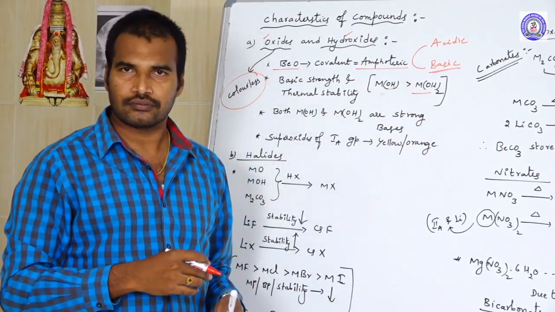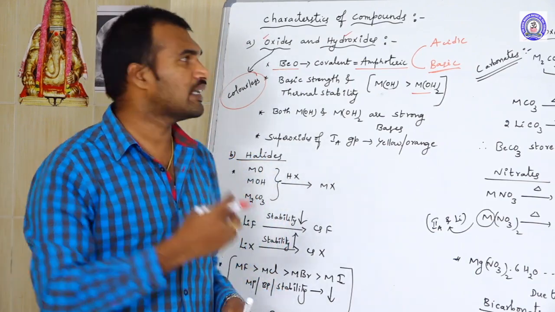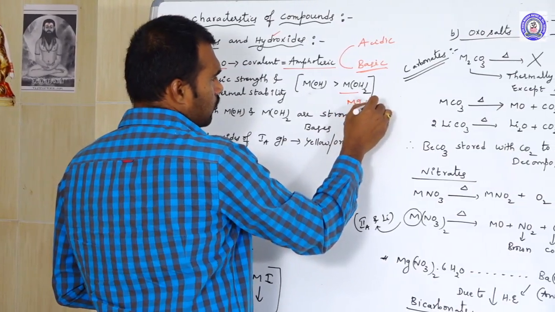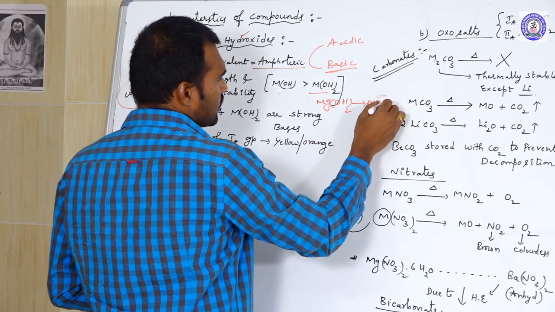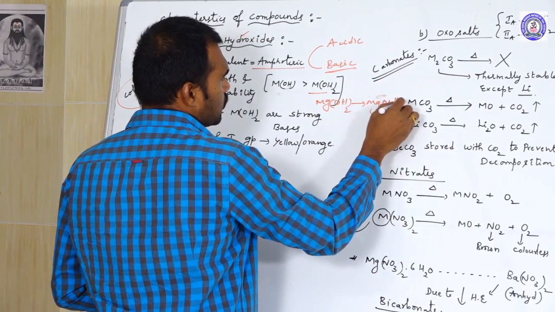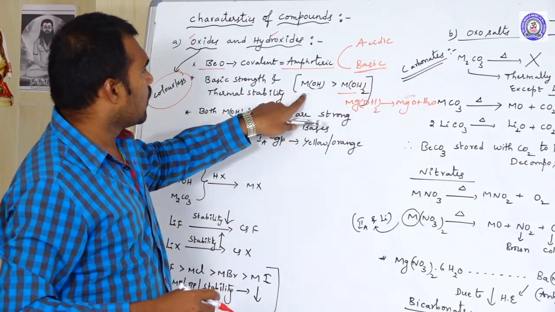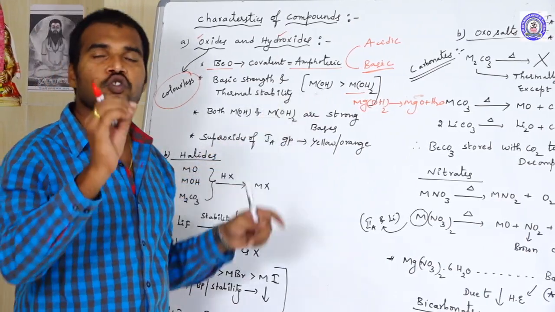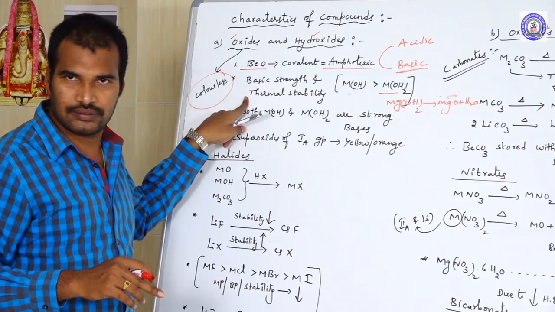On heating, magnesium hydroxide immediately liberates magnesium oxide and H2O at very low temperature, whereas sodium hydroxide does so only at high temperature. That means sodium hydroxides are more thermally stable.